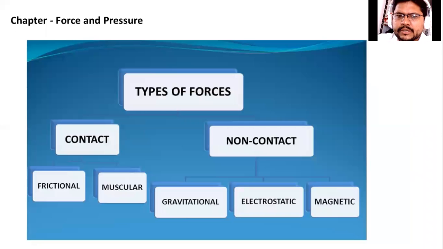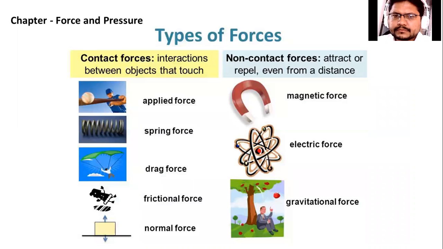Okay, dear students, now how many types of forces are there? There can be two types of forces: contact and non-contact force. In contact force there are two types: frictional force and muscular force. And in non-contact there can be gravitational force, electrostatic force, and the magnetic force. Now let us see everything in detail. The contact force is the interaction between objects that touch. So when we touch anything and force is applied, that is known as the contact force. And if we do not touch and apply force, that is known as non-contact force.